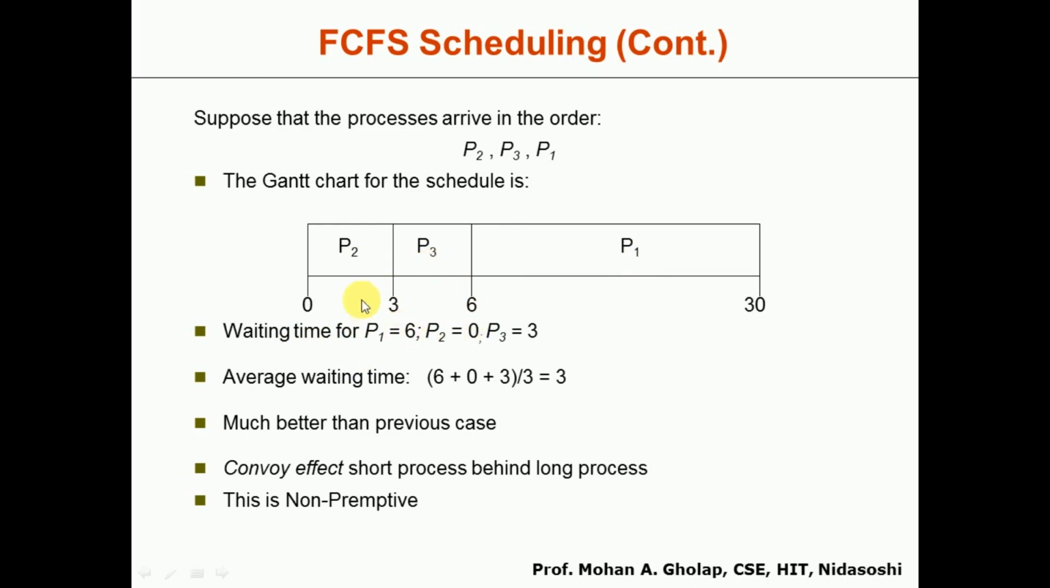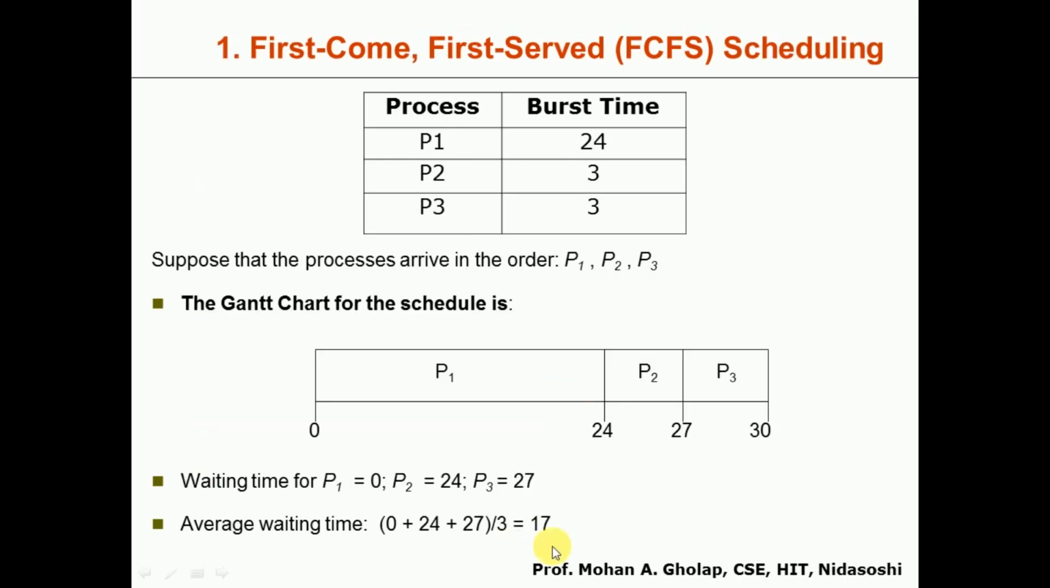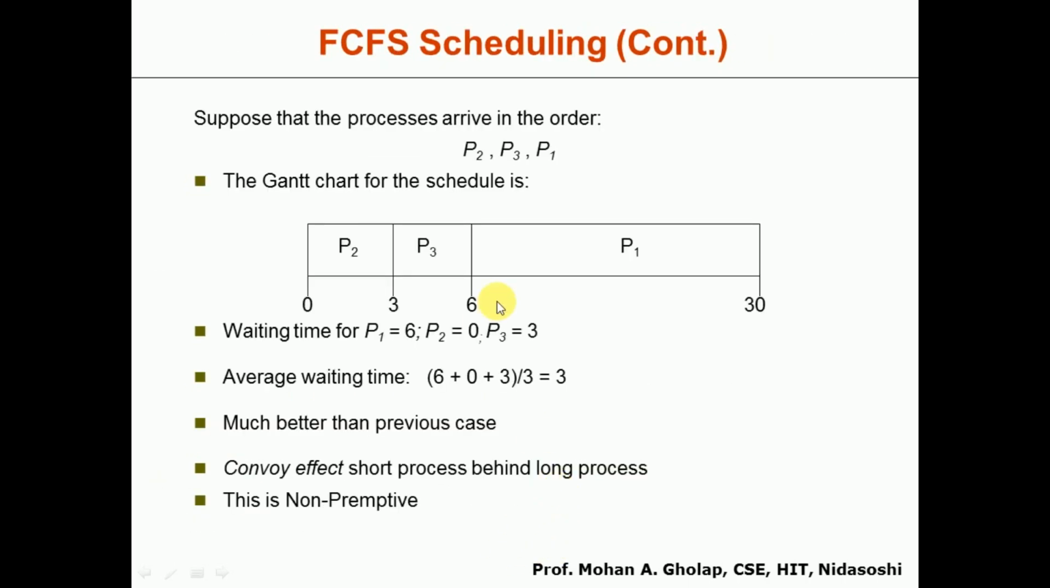Similarly, the waiting time for P2 is 0 because immediately P2 starts execution, and the waiting time for P3 is 3. Okay. So here if you calculate the average waiting time, it comes out to be 3, which is very less compared to the previous waiting time. Okay, so that's why again it depends on the order of arrival. Based on this we have the better waiting time. So here it is much better than the previous case. So this is called the convoy effect, short process behind the long process.